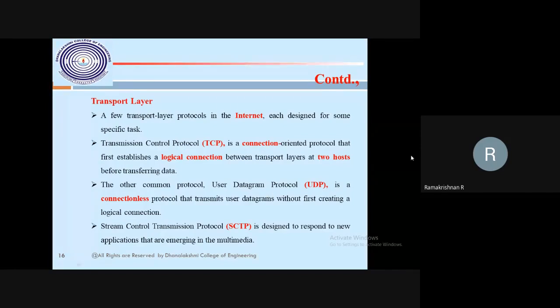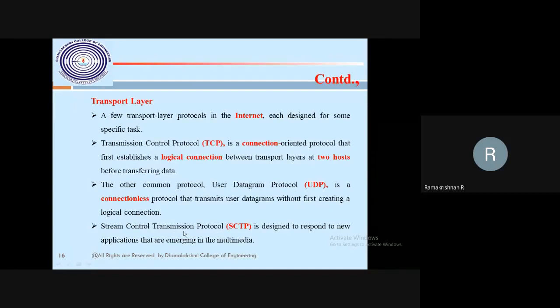That is the UDP protocol. The TCP protocol is a connection-oriented protocol: one will follow, then two will follow, then three, then four, like this. But with the UDP protocol, one will go by a different route, two by a different route, three by a different route, and four by a different route. Finally, on reaching the destination, 1, 2, 3, 4 will join. That is the meaning of connection-oriented and connectionless protocol transmission without creating a logical connection.